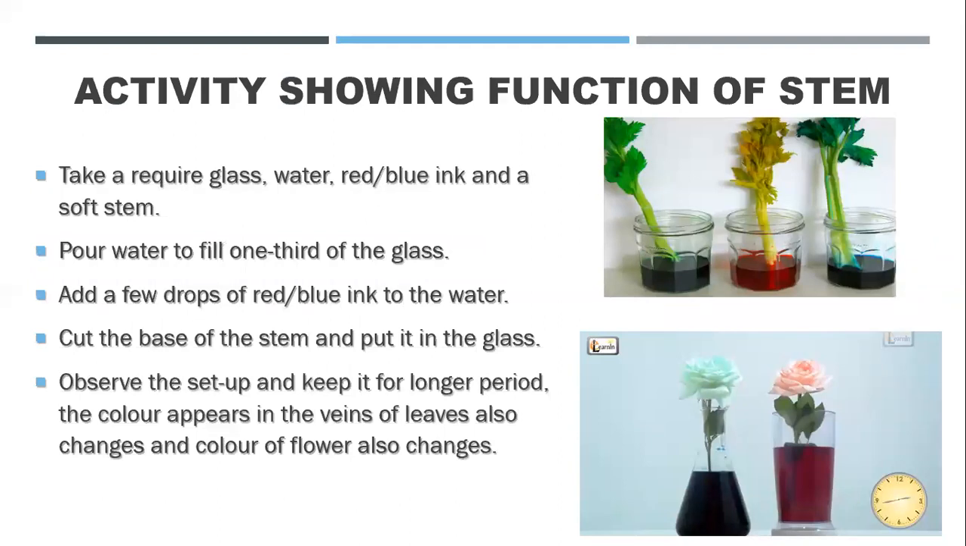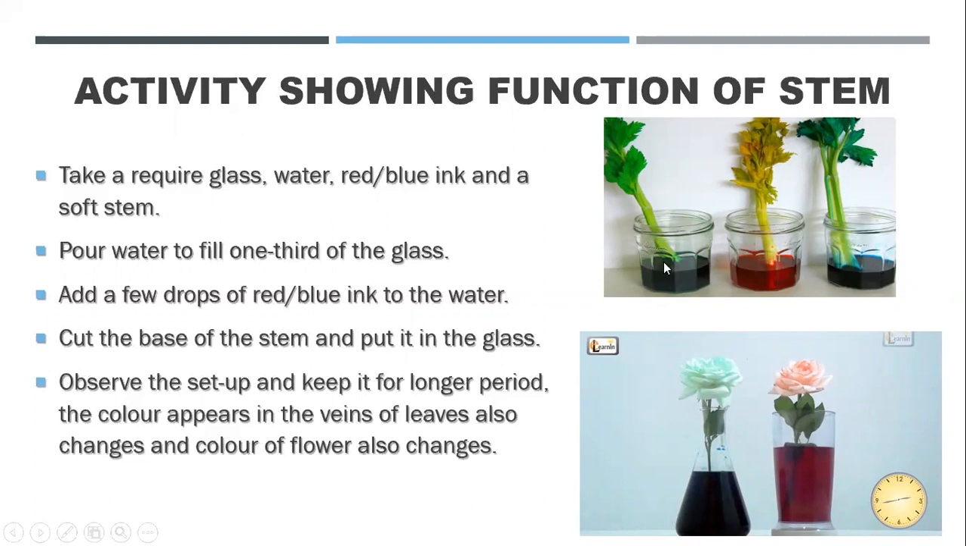Then we have a small activity to show that it is working like a pipe. It's a wonderful activity you can do at home also. You just need to take one stem with a flower or with a leaf, right? Only the stem you have to cut, and then you will take a glass, water, and a few food colors like blue color, red color, and a soft stem with the leaves or a flower attached to it. Then you have to pour water and fill 1/3 of the glass. 1/3 हम उसको fill कर देंगे. Then we will put a few drops of food color in it.